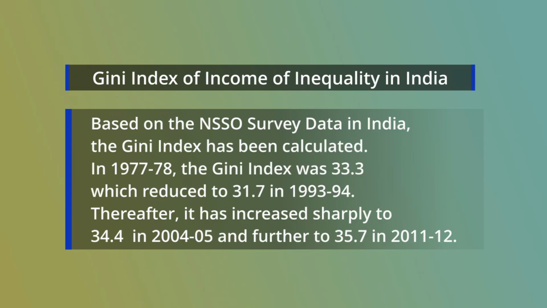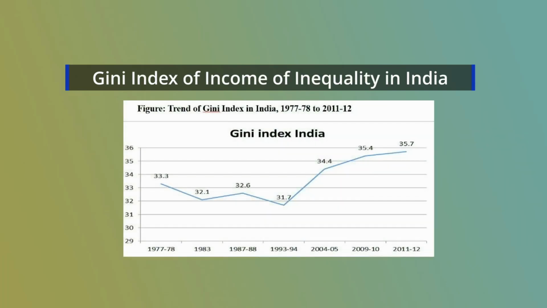in the years 1977-78, thereafter 1983, then 1987-88, and 1993-94, 2004-5, 2009-10, and 2011-12. After 2011-12, there was no survey relating to household consumption expenditure by the National Sample Survey Organization. Therefore, on the basis of this data, we are able to explore the trends of inequality following the Gini index